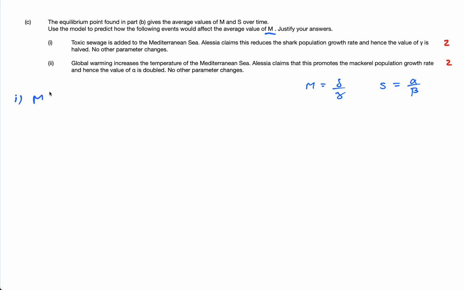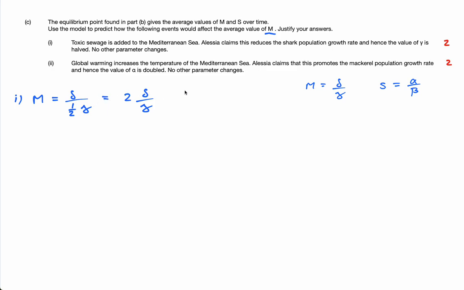So M becomes delta over half of this, half gamma. Now what happens when gamma is halved? This is equal to 2, because if you divide by a half, it's the same as multiplying by 2. So it's actually equal to 2 delta over gamma.